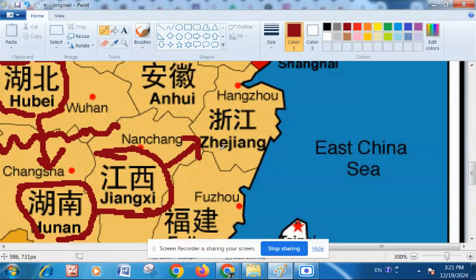Again, Z initial is the first initial, first final, J initial, ING is the second one. This Jiang we have already seen means river, and Chang is the name of the river that flows in this area. So this is Chang Jiang, the river Chang province.